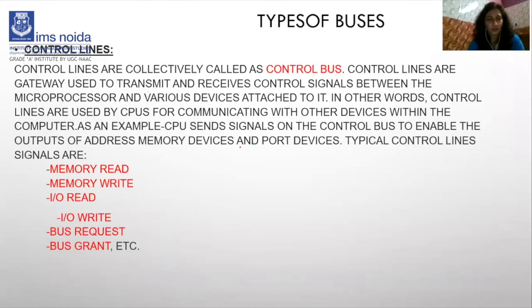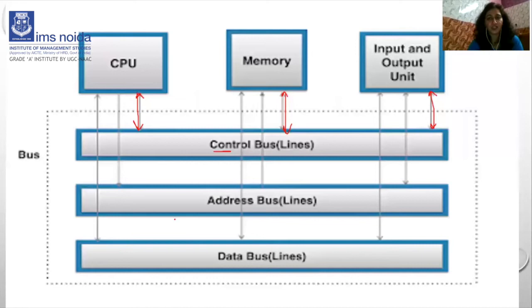For example, as you can see here, there are different types of control signals like memory read, memory write, input output read, input output write, bus request, and bus grant. What do you mean by this? It means if memory wants to read some data, if memory wants to write some data, or if any input output device wants to read or write data, or if there is any bus request.